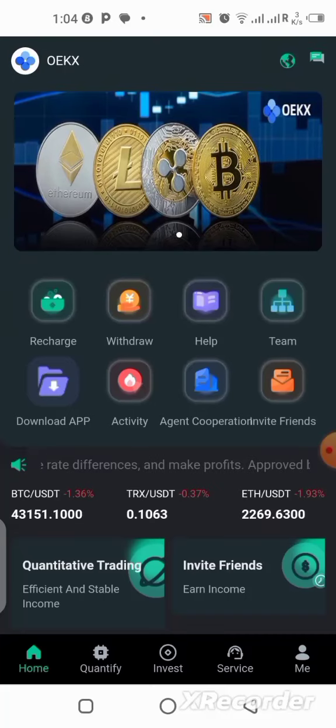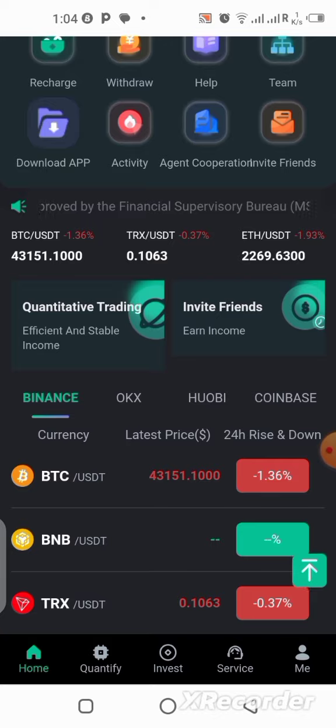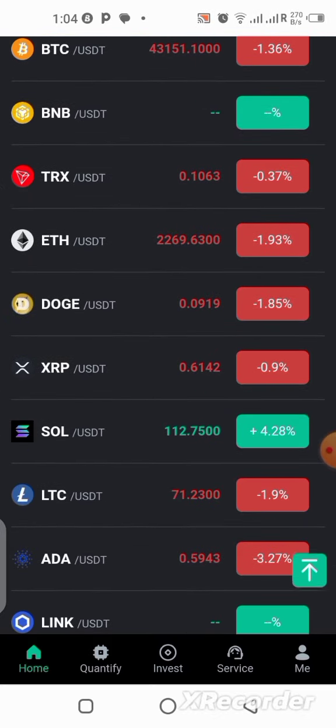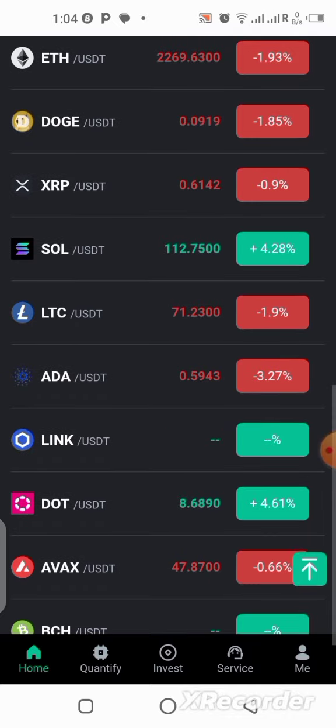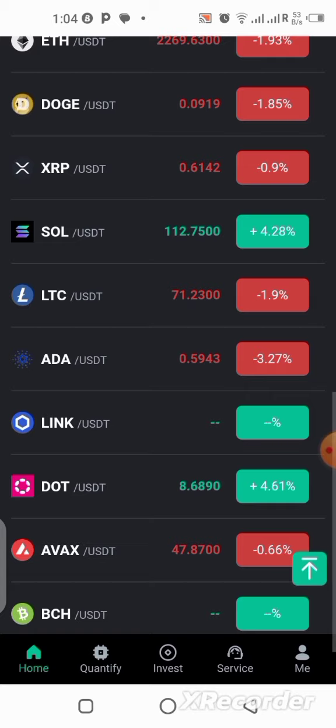What up, guys? I just discovered this platform where we can earn some USDT every single day, and I want to share with you guys and show you step-by-step guides on how you can get started and how you can use the platform to earn.